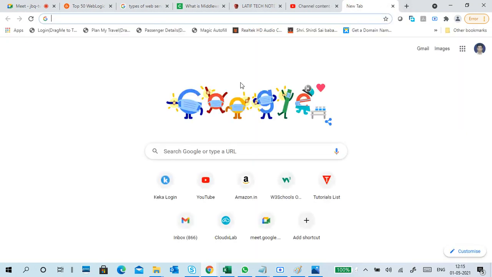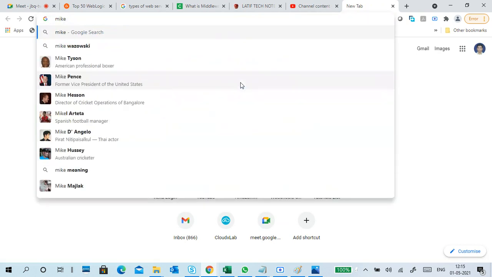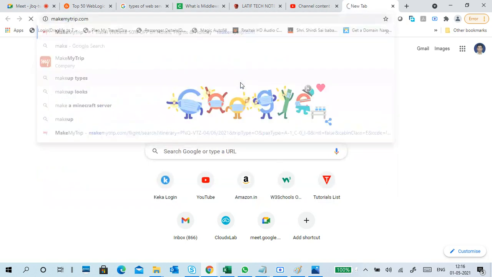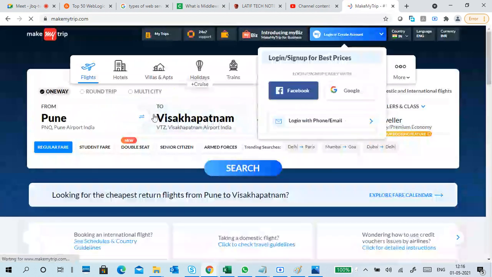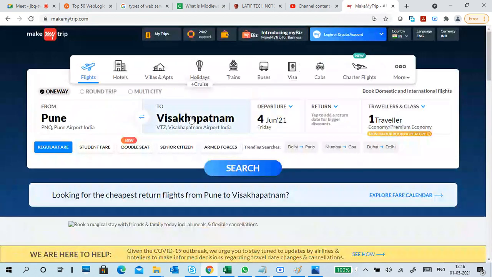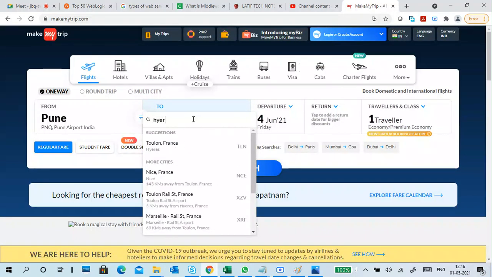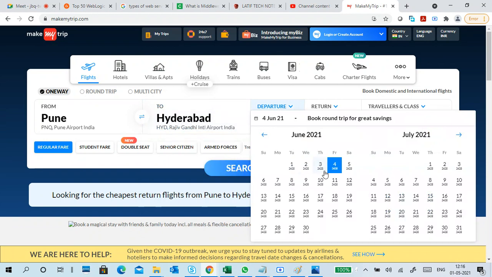For example, I want to book a ticket. Already yesterday I showed one thing, right? MakeMyTrip. So I open this website. For example, I want to travel from Pune to Hyderabad. On which date?